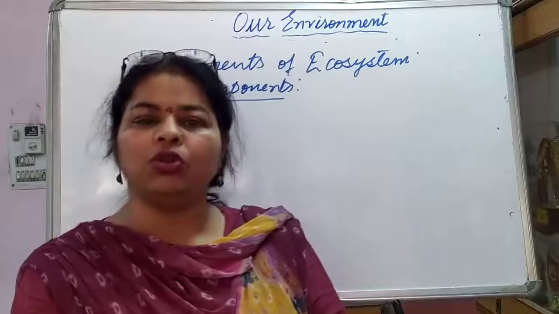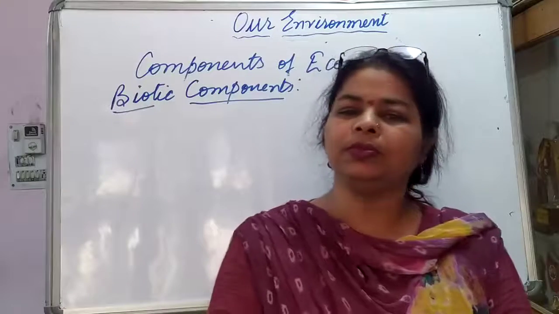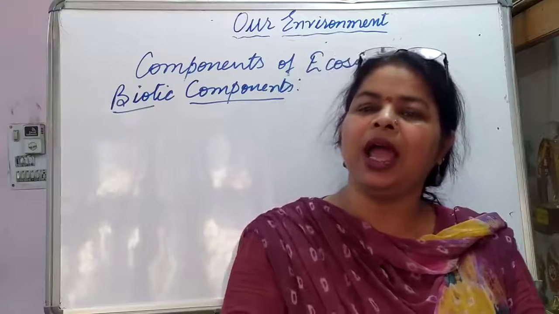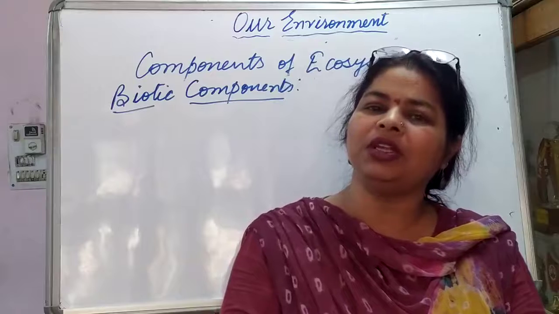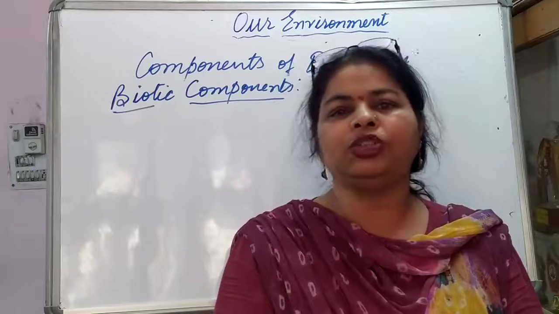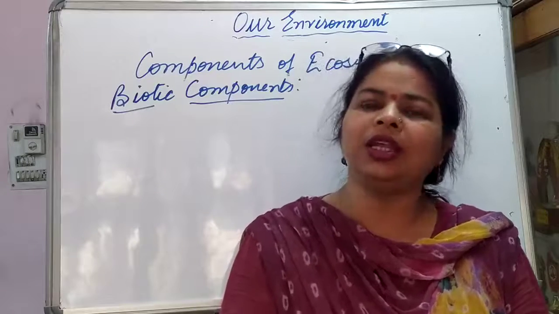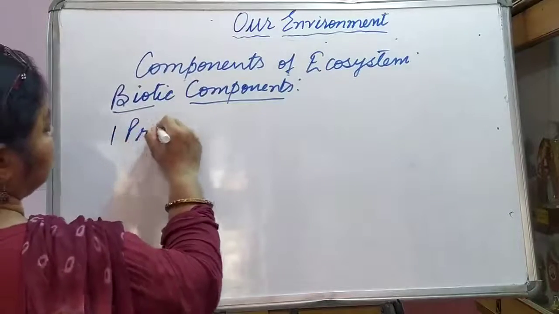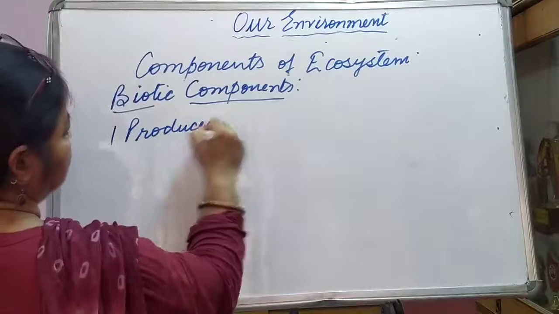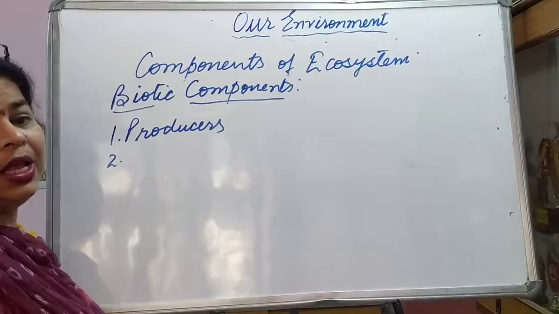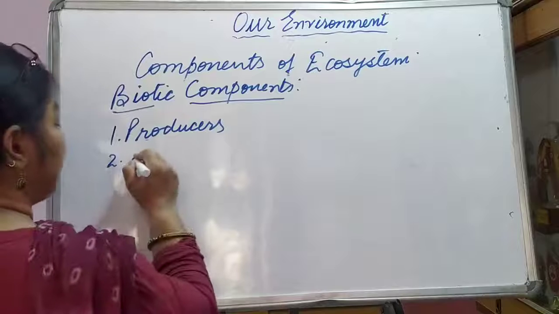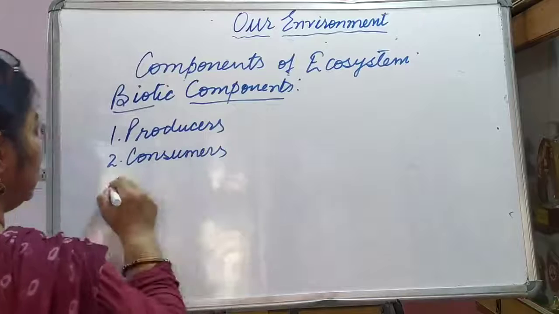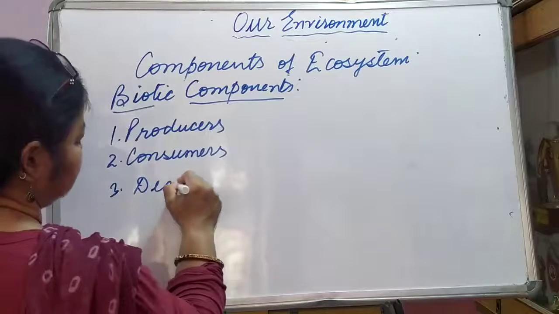Regarding the mode of obtaining food, the organisms occurring in an ecosystem are classified into three main categories. And what are the three main categories? They are producers, consumers, and decomposers.